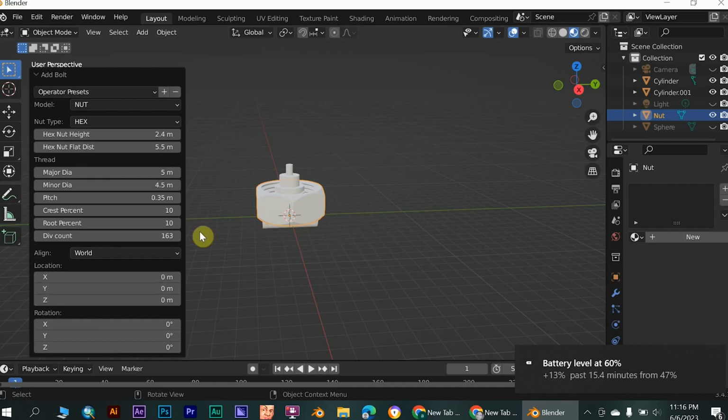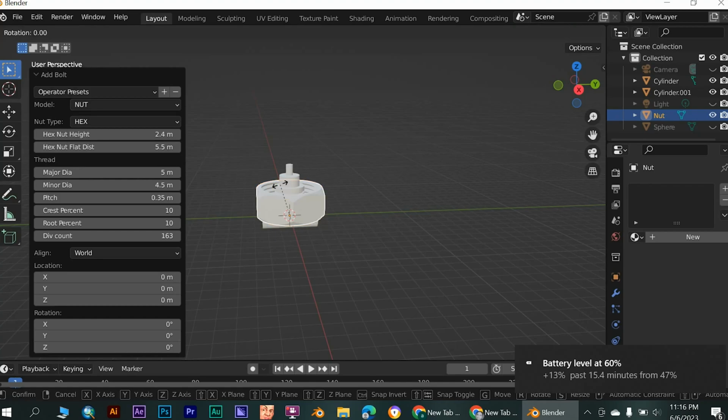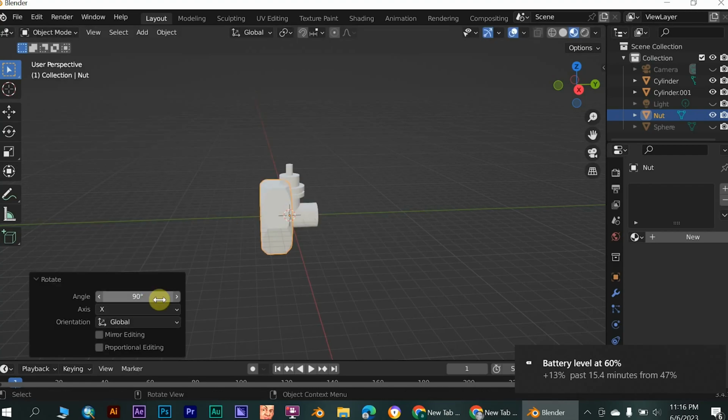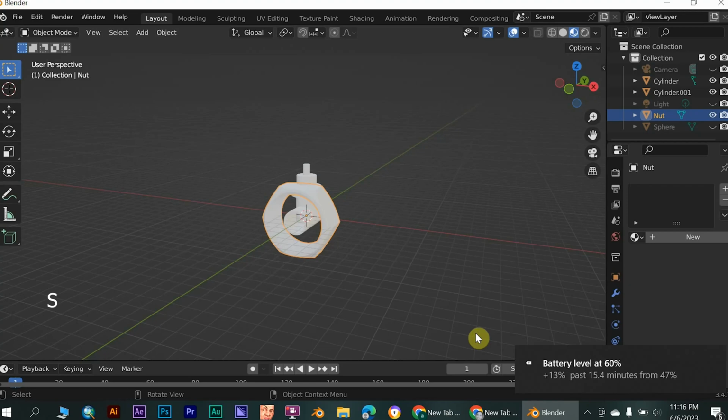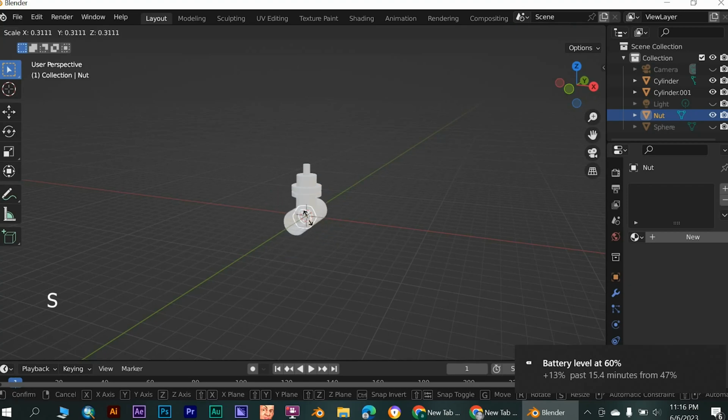Now, rotate 90 degrees around the axis. After, scale it to be appropriate with the circles of the cylinder.